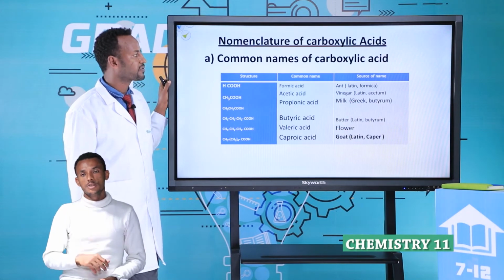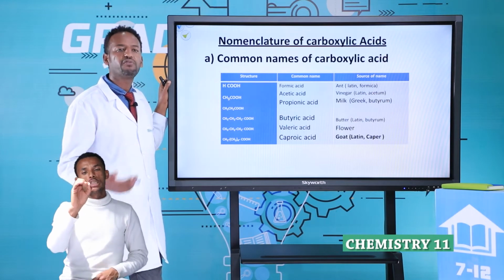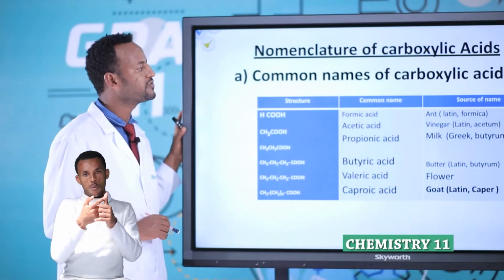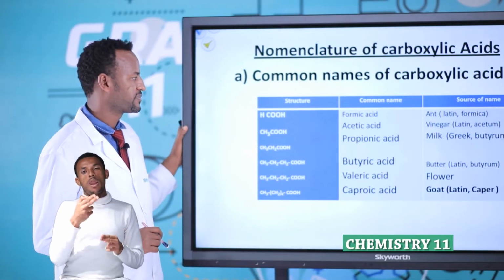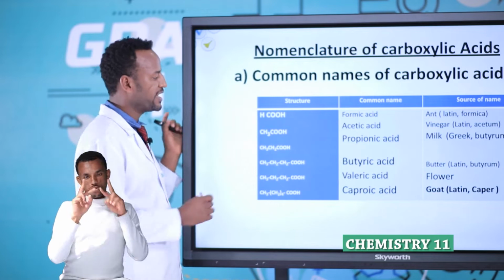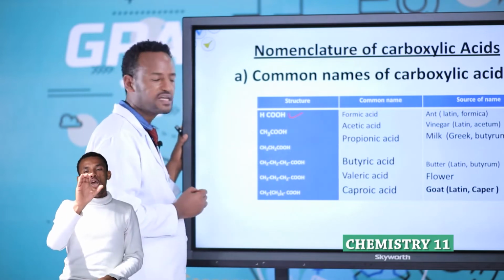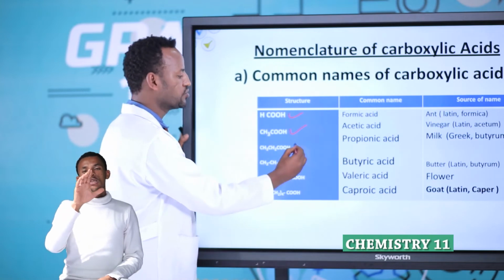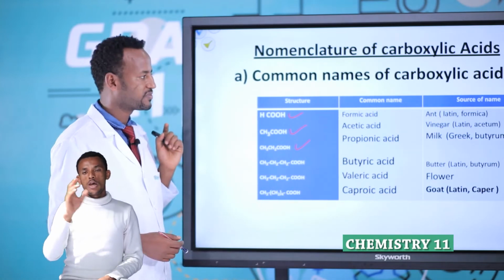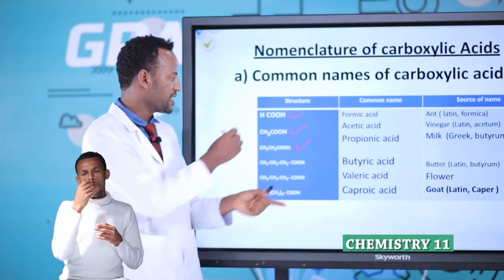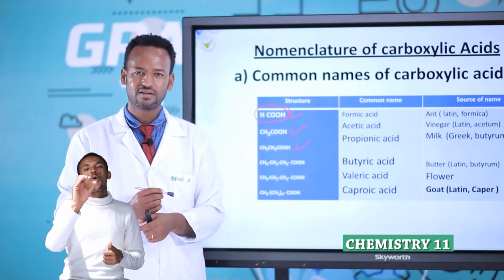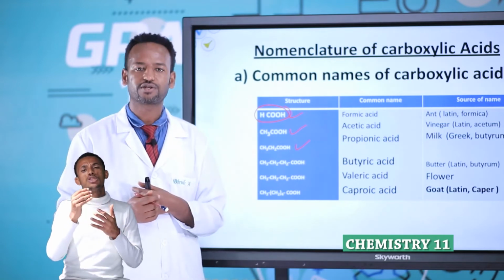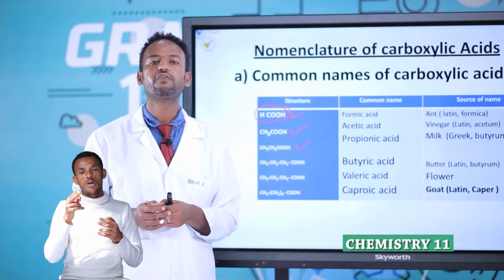Nomenclature of carboxylic acid, which means naming of carboxylic acid. The first one is the common name. Common names of carboxylic acids. Look at the structures: HCOOH, CH3COOH, CH3CH2COOH, and so on. The first saturated monocarboxylic acid is HCOOH. The common name is known as formic acid.